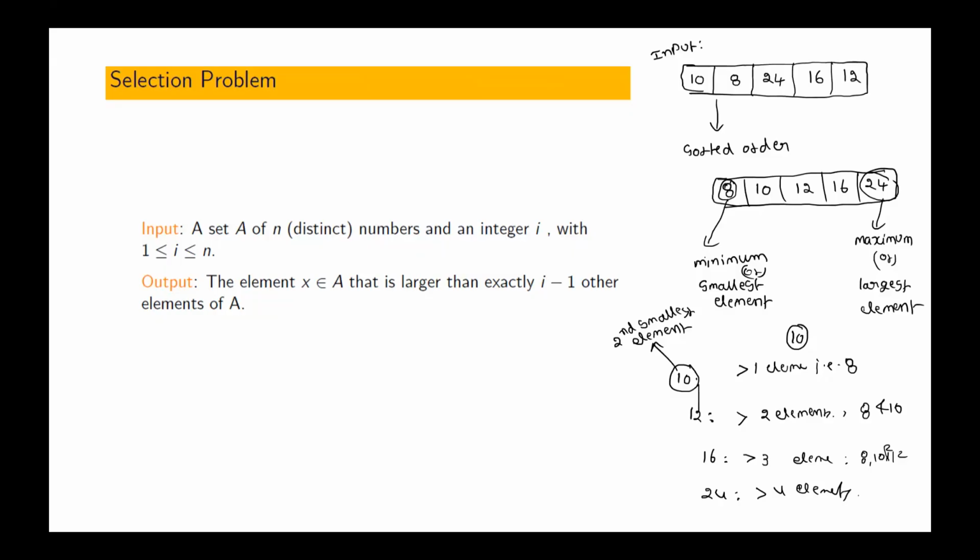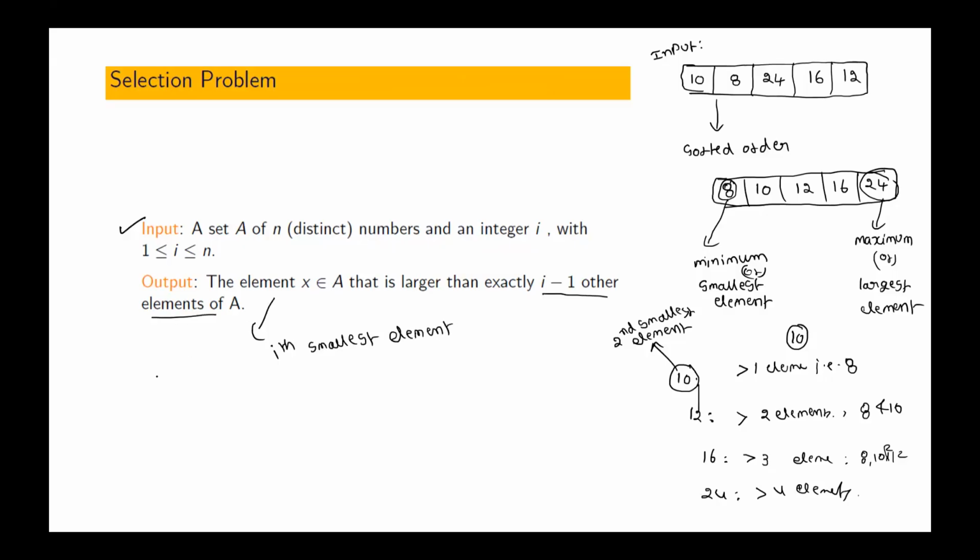What can you say about 12? 12 is greater than exactly two other elements of the array. That means we can consider it as the third smallest. In general, if we are given n distinct elements and you find an element of that array which is greater than i minus 1 other elements, then we say that it is the ith smallest element.